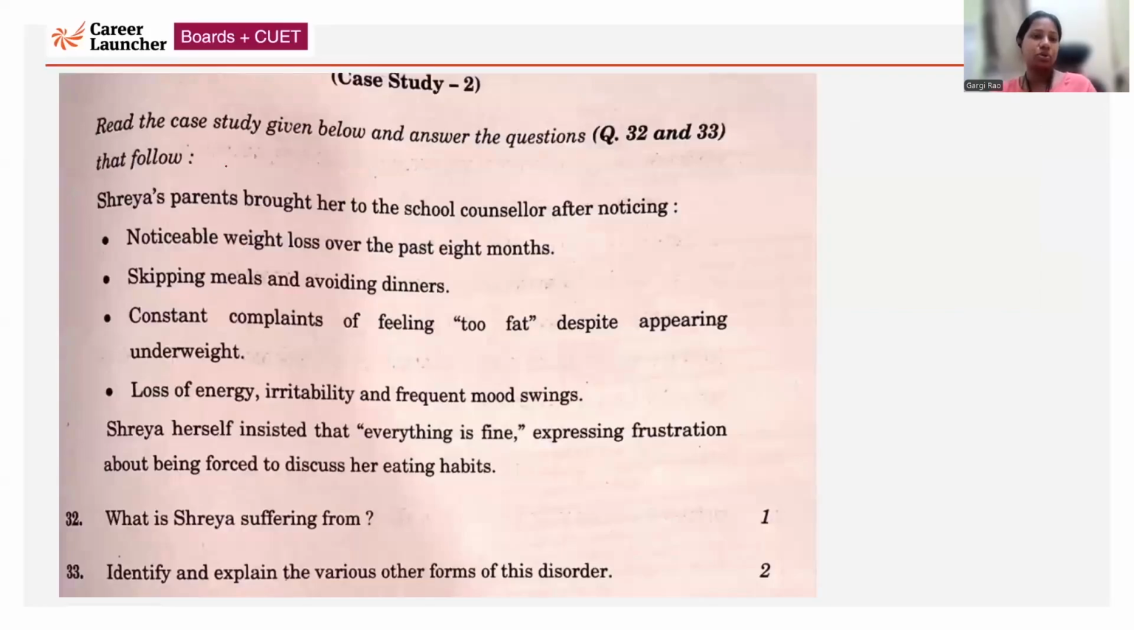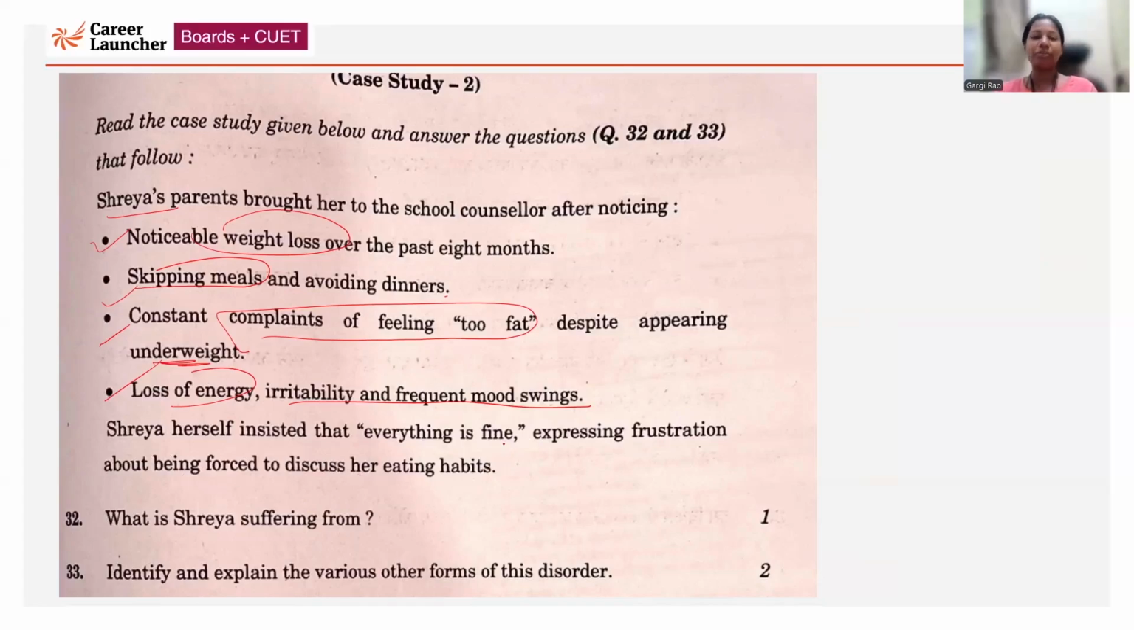Next case study, you have Shreya. Shreya's parents brought her to the school counselor after noticing these symptoms. There are four symptoms noticed. Weight loss, noticeable weight loss in the past 8 months. Skipping meals, avoiding dinners, constant complaints of being too fat. So there is an issue of body image, because despite appearing very underweight, she still feels that she's too fat. Loss of energy, irritability, frequent mood swings. Shreya herself insisted that everything is fine, expressing frustration about being forced to discuss her eating habits.